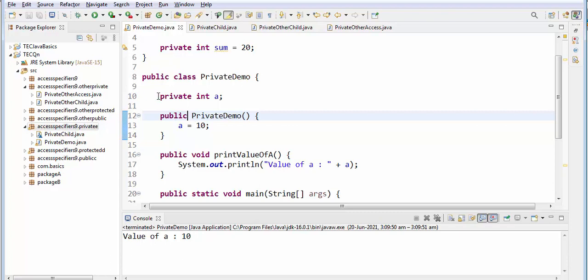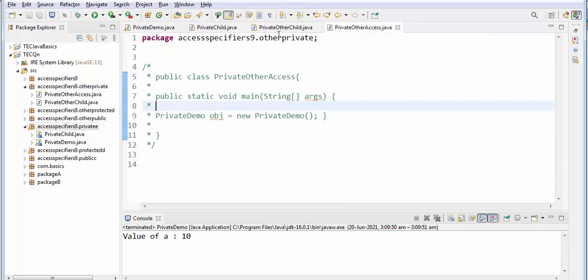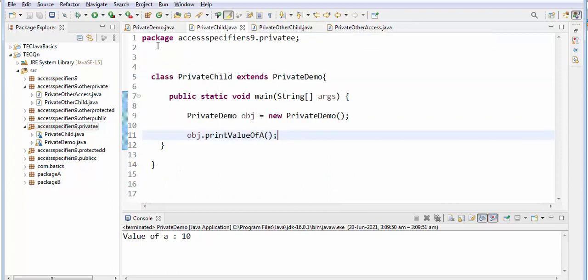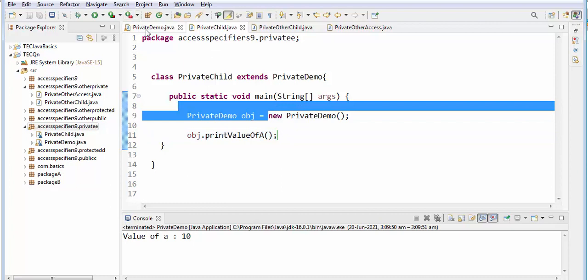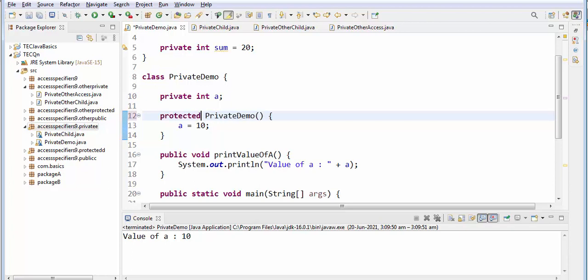Okay, even though the variable is private, even though the class is not public, because here you are creating using the new keyword, obviously it will access this constructor. So you have to make this constructor public or even protected, because the child class can access the protected constructor.